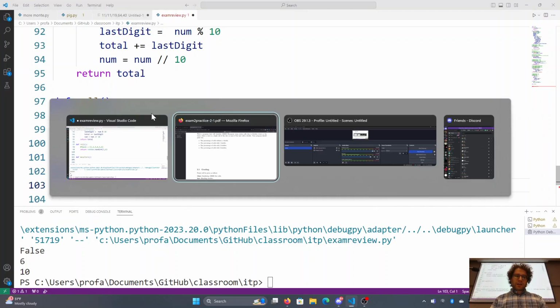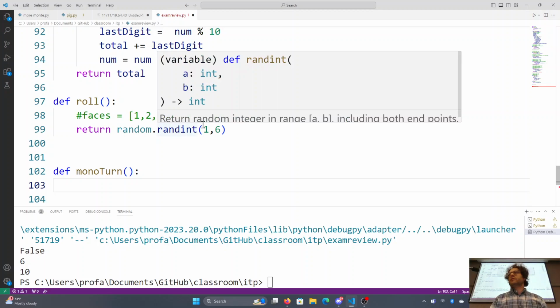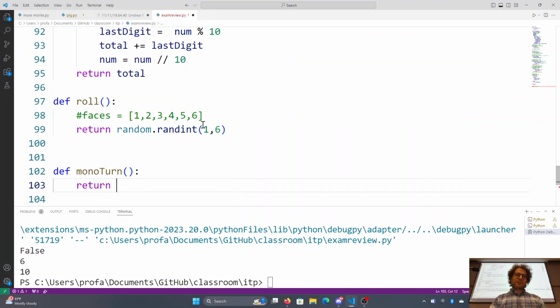So we want to return the number of turns without a double: 1, 2, or 3. That means I want to return an integer. So I'll return 0, 1, 2, or 3, depending on things. By default, I'll return 0, because that's the idea. If I don't roll a double, that's the most likely outcome. So let's see.